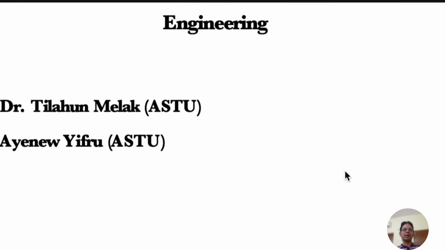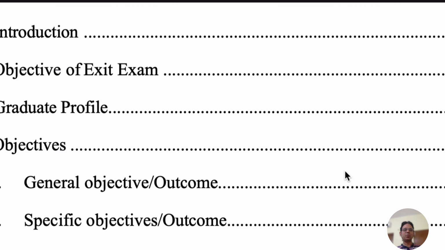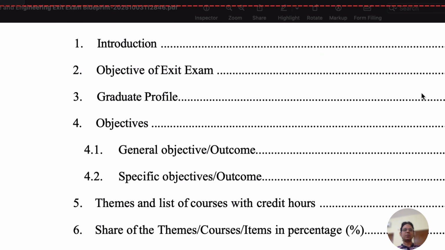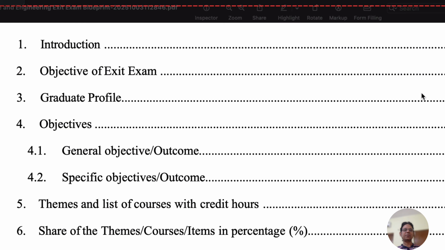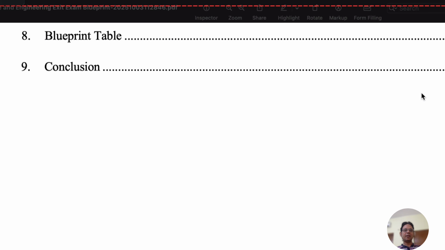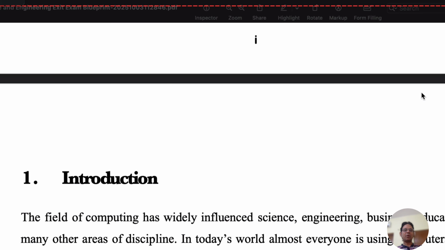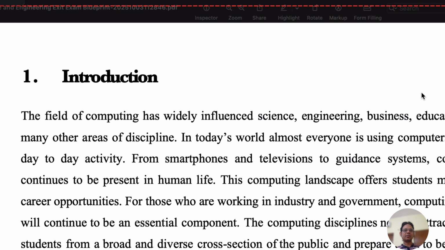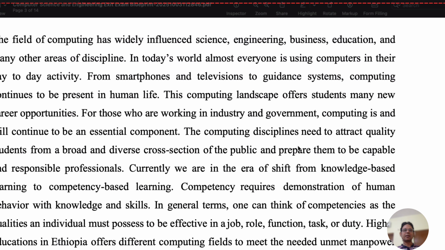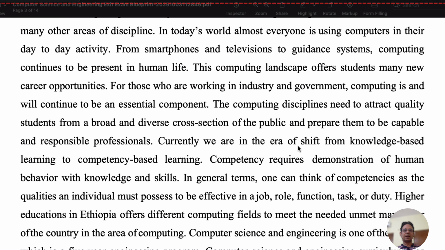So we can see here Adama Science and Technology has given the blueprint for showing the contents. So these are the contents of this blueprint, which is authorized and given by the Ministry of Education, Ethiopia. This is only applicable for computer science engineering students. So computer science students can learn about this course and they can